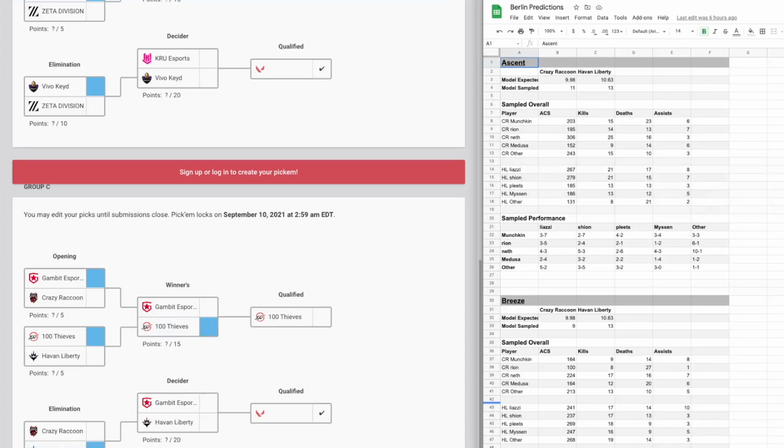In the Group D uppers, Sentinels has a surprisingly dominant 2-0 win over G2. Tenz absolutely pops off this game. In the Group D lowers, F4Q take a tight map 1 despite a great performance from Dubstep, and then win a comfortable map 2. Now onto the second place qualifying matches.